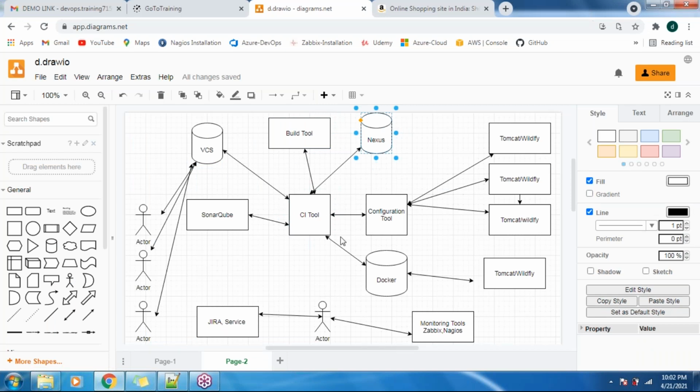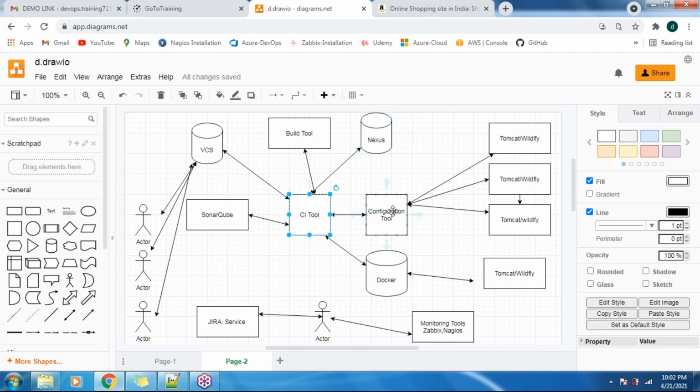Once it is done, Jenkins automatically sends the artifacts to our configuration management tool, for example Ansible, Chef, or Puppet. Then this configuration management tool will push the code to any number of servers, guys. Not only three here; if there are 100 servers, this configuration management tool is going to do the deployment on all 100 servers in one single shot, with zero downtime. That is what the configuration management tool performs.